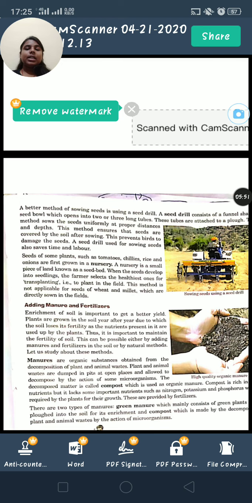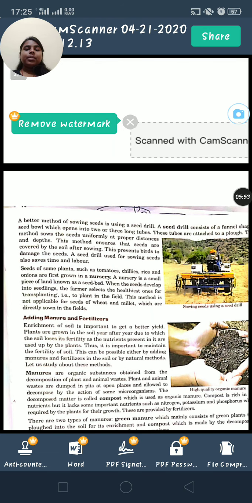As I said earlier, a proper distance is selected by the seed drill, but manually it cannot be selected. Also, it is important to cover the seed after sowing, but in broadcasting it is not possible. Seed drill is always a better method than broadcasting.